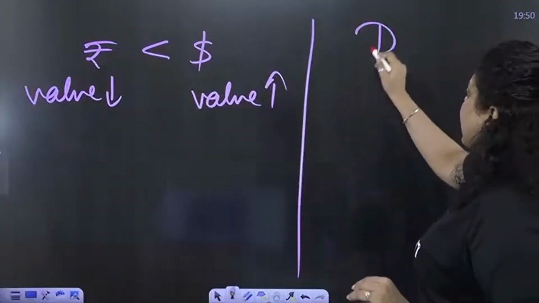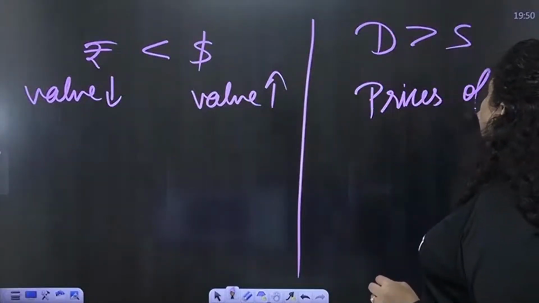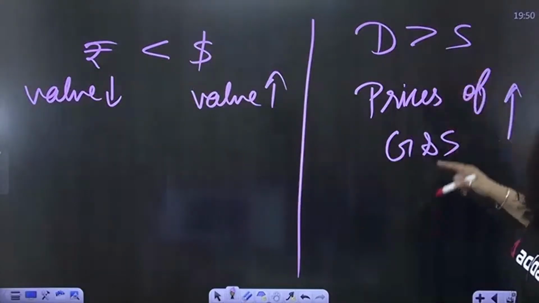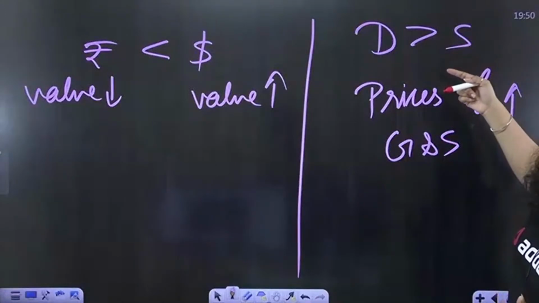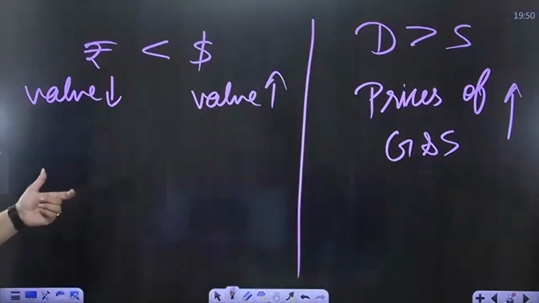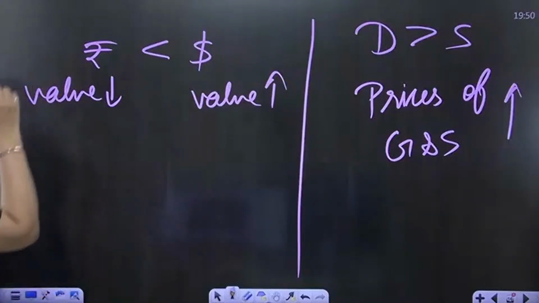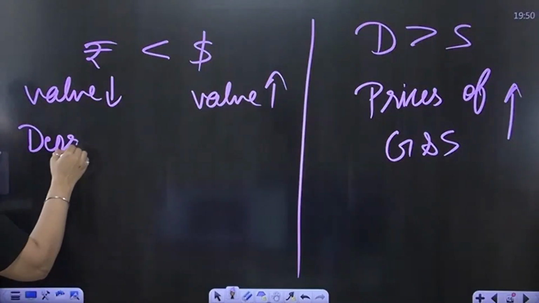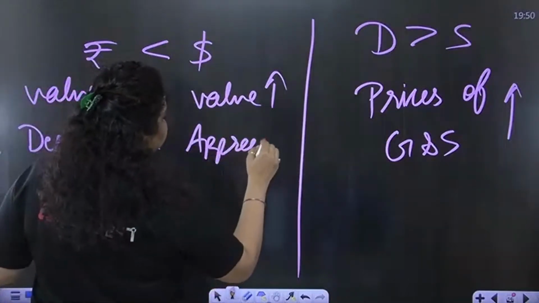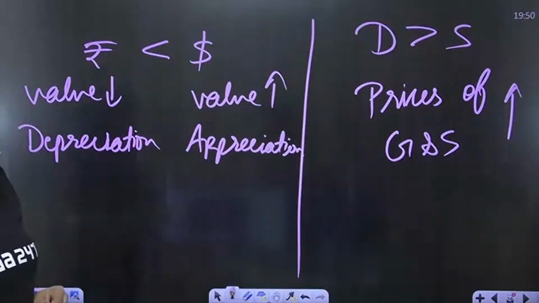In inflation, if the demand is more than the supply, what happens? The prices of goods and services keep rising. So this is what we are saying here. If the demand for the rupee is less, the value of the currency will be less, and if the demand for the dollar is more, the value of the dollar will be more. Rupee is facing depreciation of currency and the dollar is having an appreciation of currency. Are appreciation and depreciation both clear?